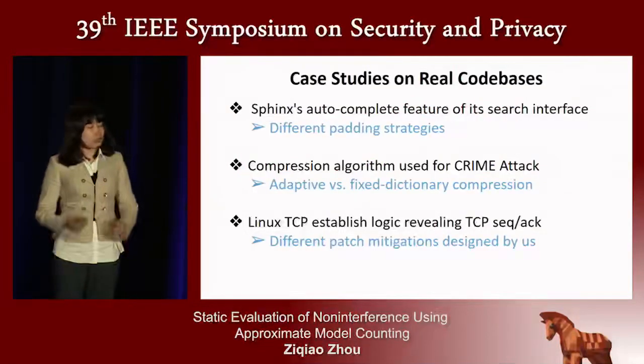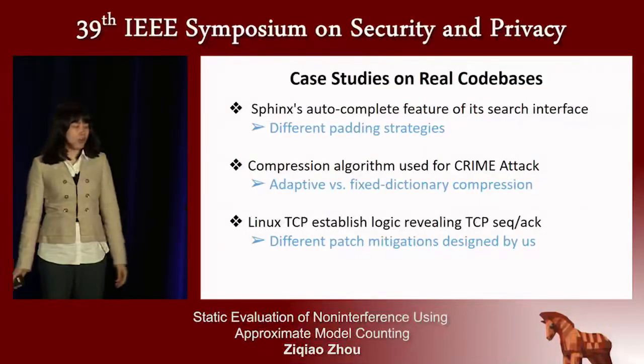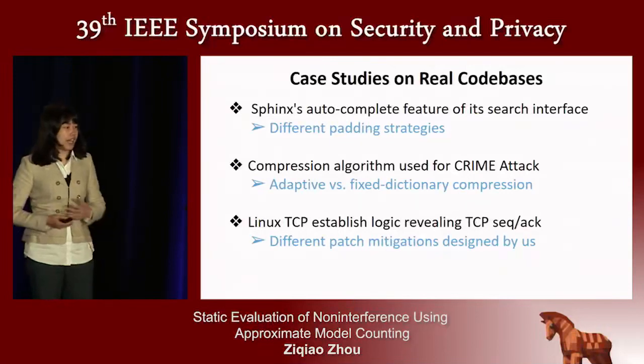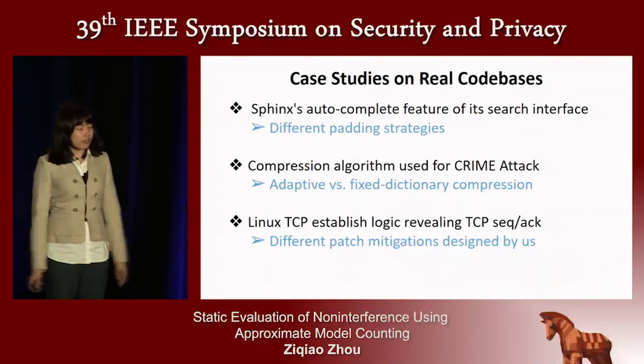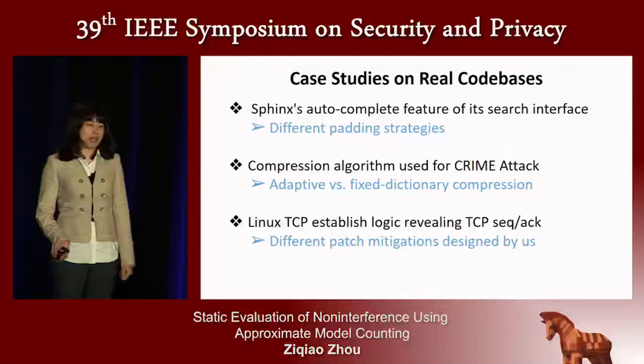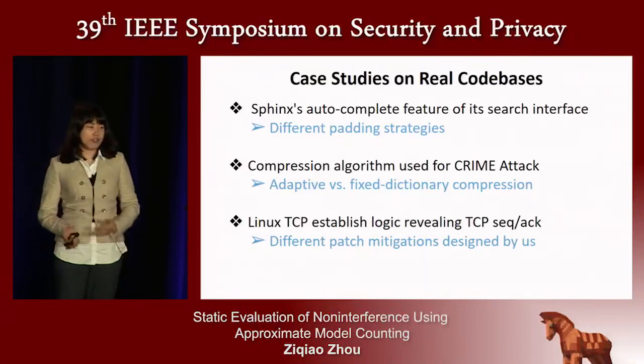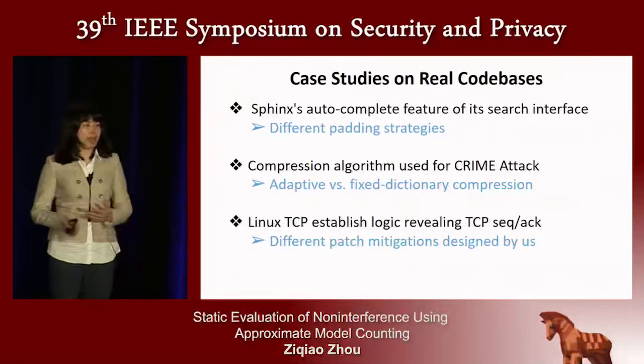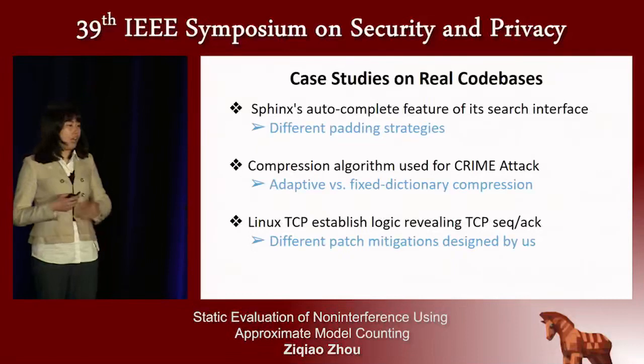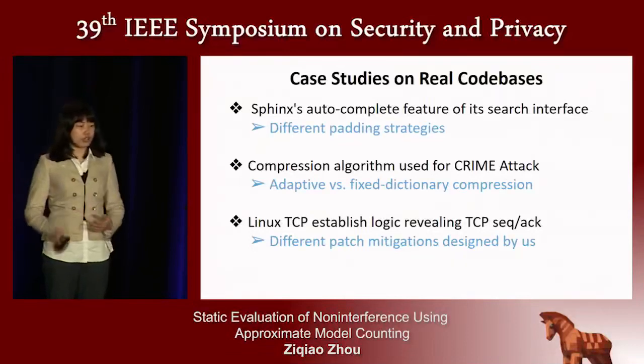In our paper, we also do case studies on real code bases under the attack model we mentioned before. The first code base we evaluated is a search engine called Sphinx. We evaluate its linkage in the autocomplete features and compare different padding strategies to see whether our measurement could evaluate the difference between different mitigations.